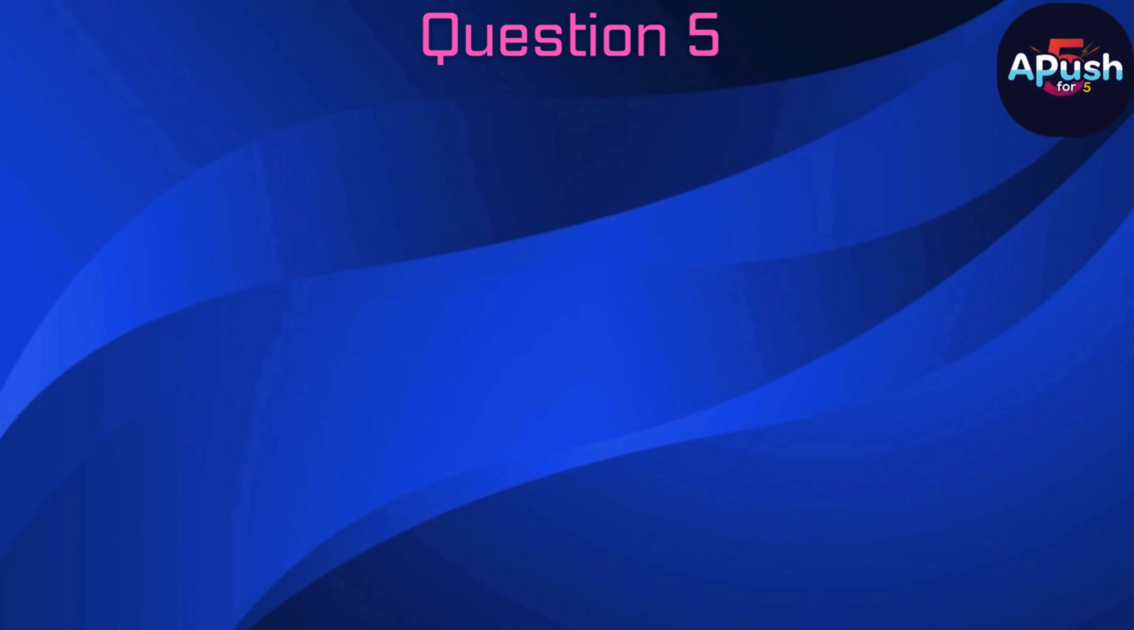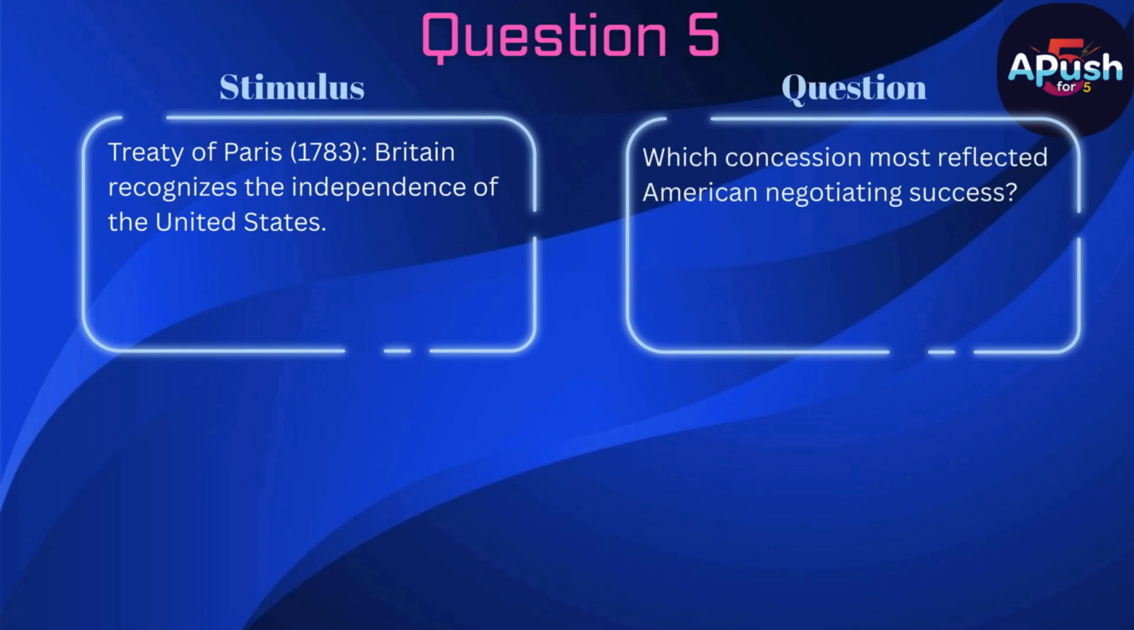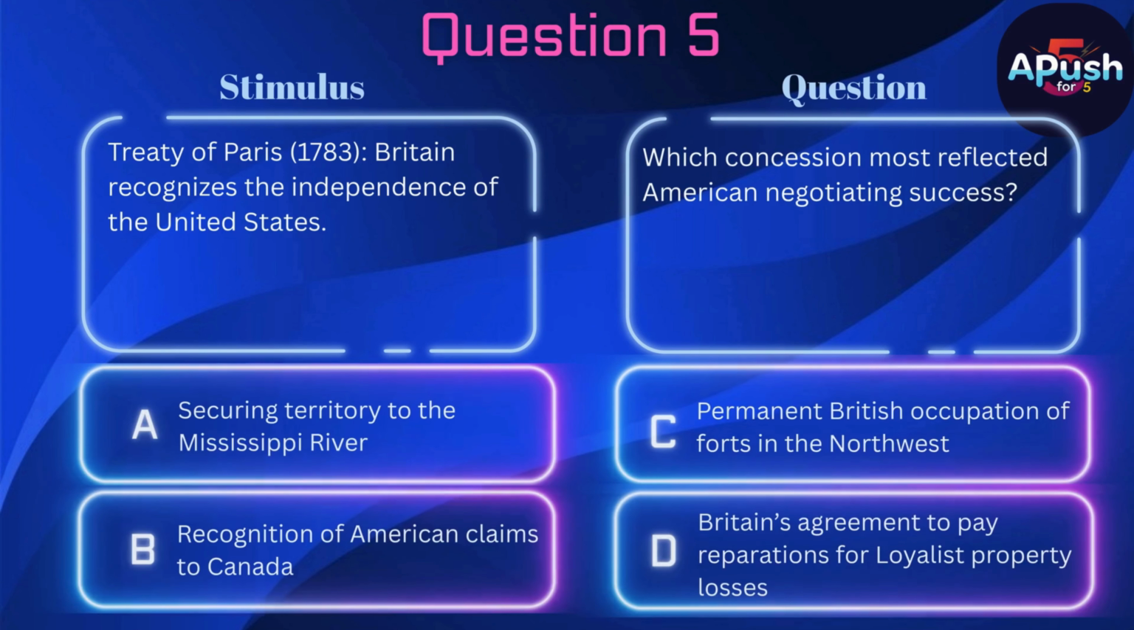Question 5. Stimulus. Treaty of Paris, 1783. Britain recognizes the independence of the United States. Question. Which concession most reflected American negotiating success? A. Securing territory to the Mississippi River. B. Recognition of American claims to Canada.